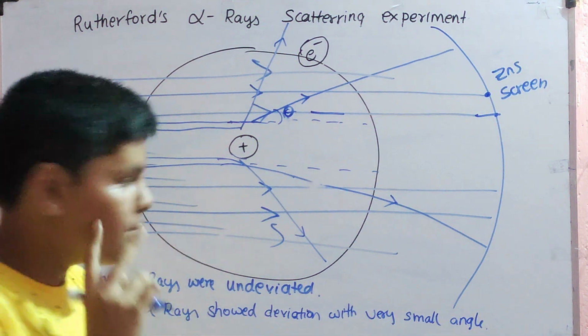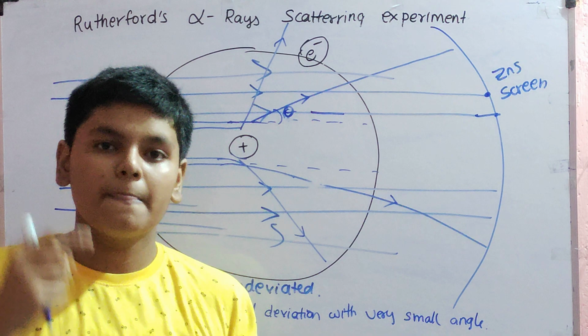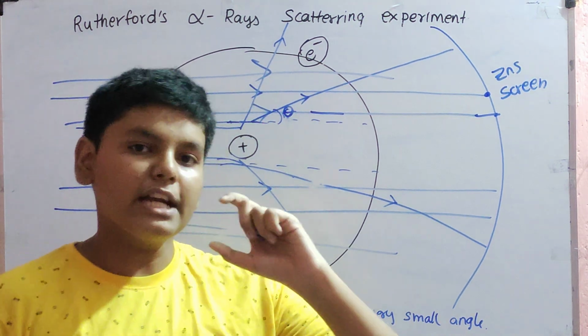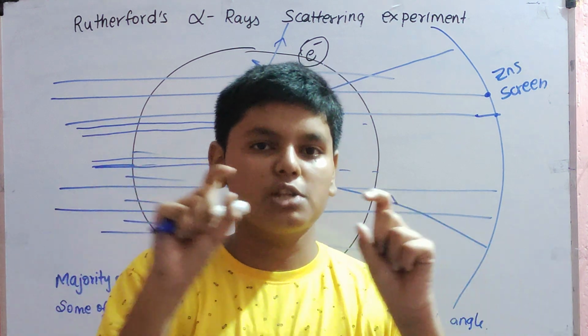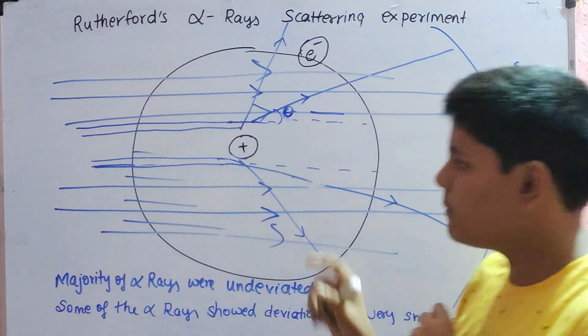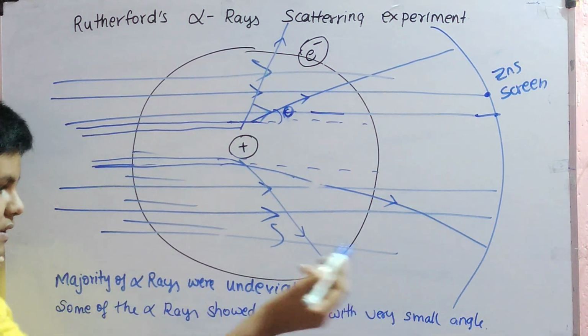A very large angle, because the nucleus is positively charged. If any positive ray is going towards a positive charge, it will get repelled. If you take two magnets with north and north poles, they will start repelling each other. This repulsion was a very big repulsion. So some of the alpha rays showed deviation at a very small angle.